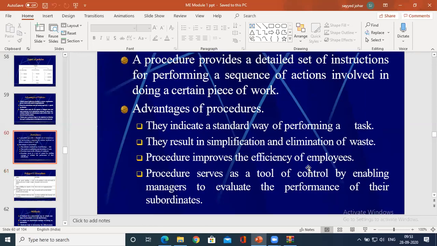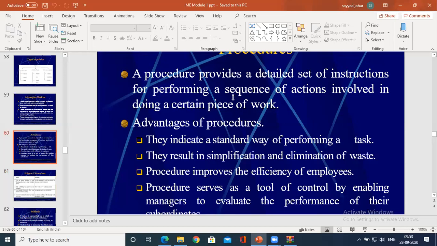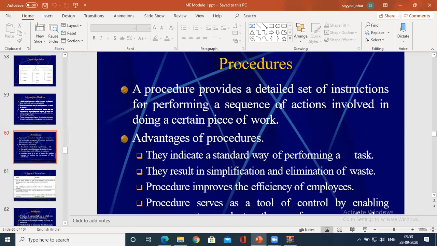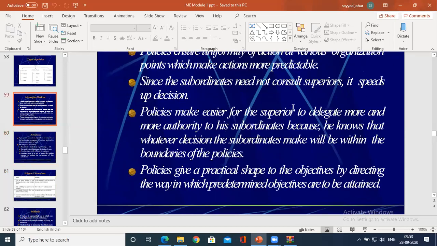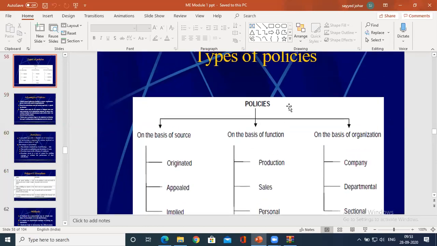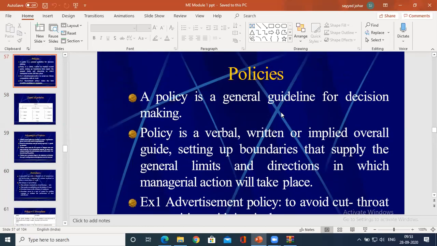In fact, I have not gone into this because of time constraint. What is a procedure? You could go through these concepts from the notes that I have given.